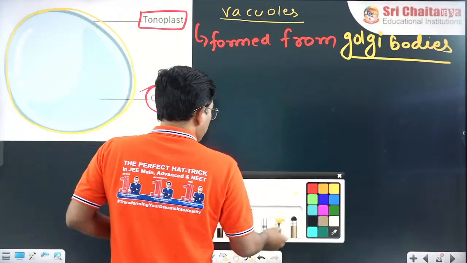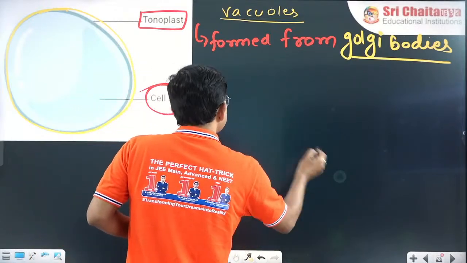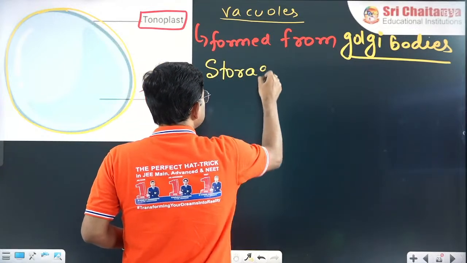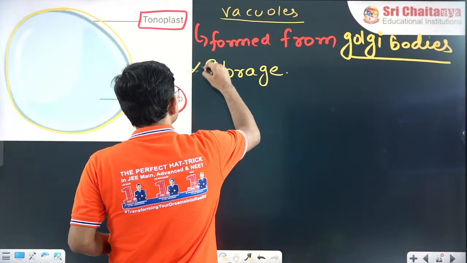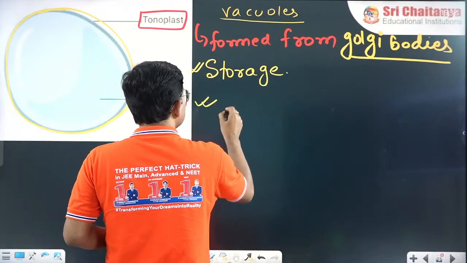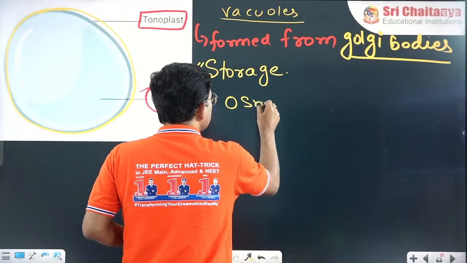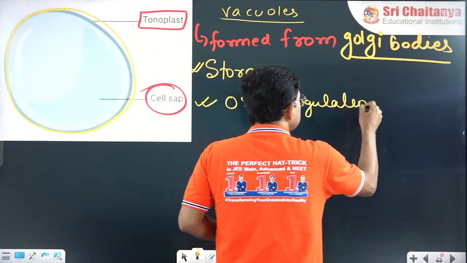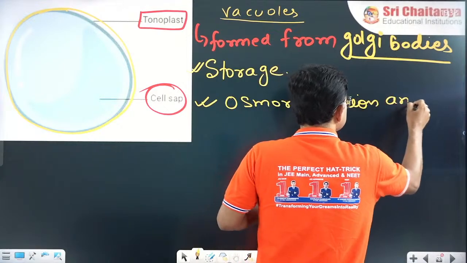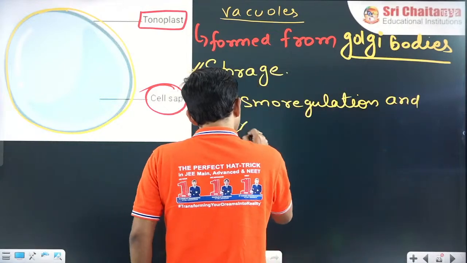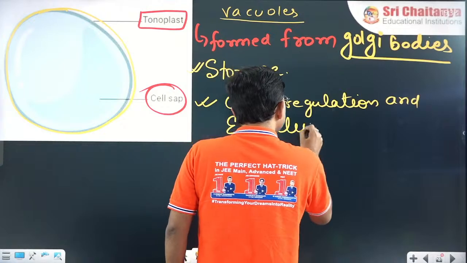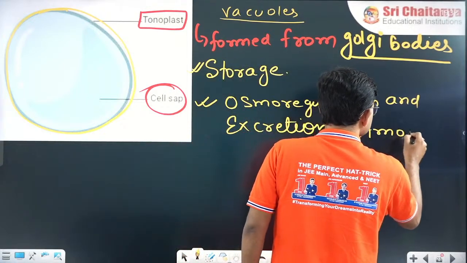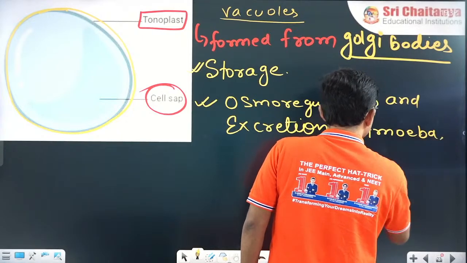The main common role is storage. They may also be used for osmoregulation and excretion in amoeba or paramecium.